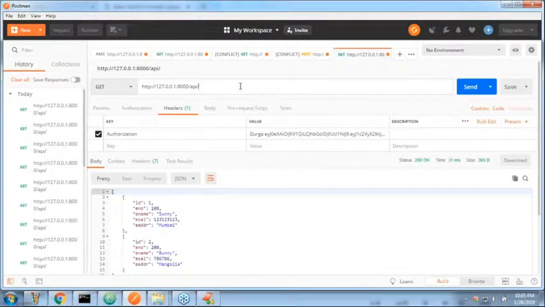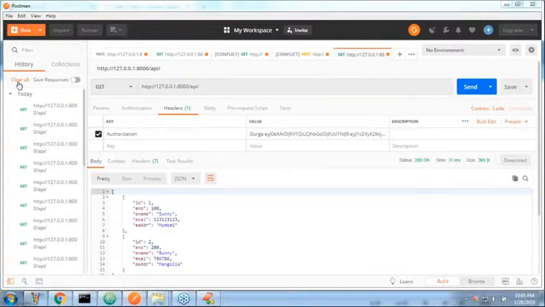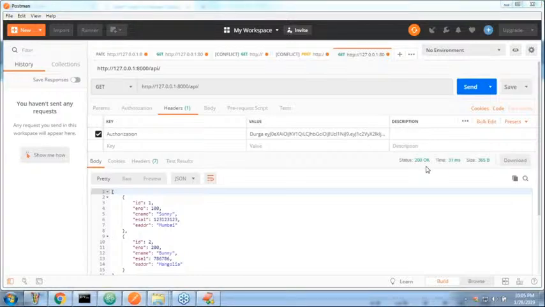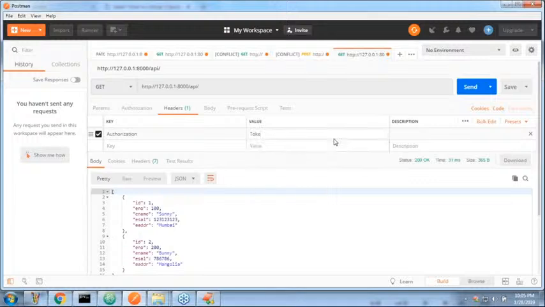Observe that I'm sending a safe request, GET only. In the authorization, have you remembered what we have to take? Token, then a space, then the corresponding token.